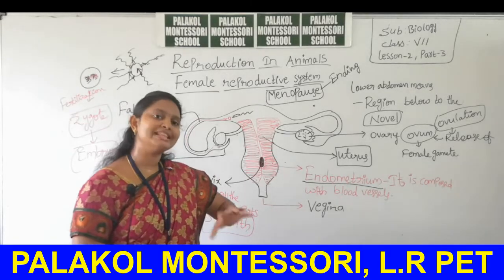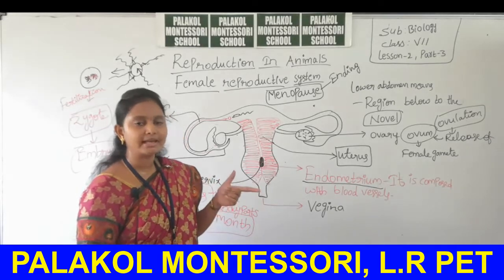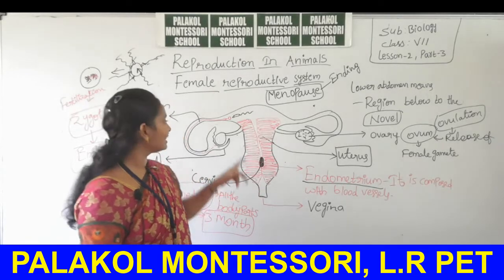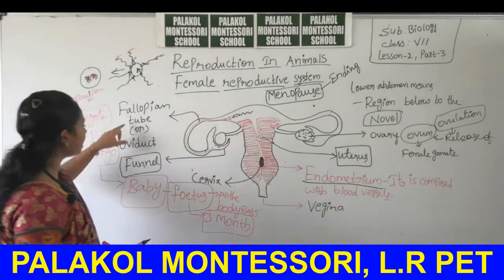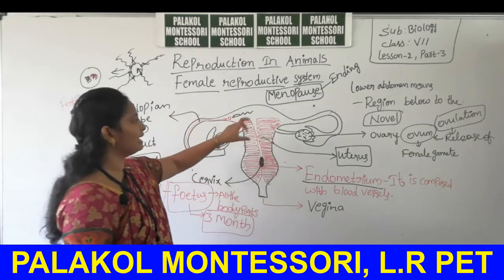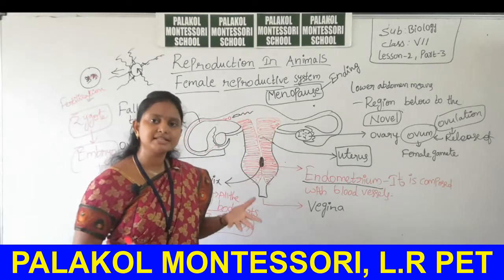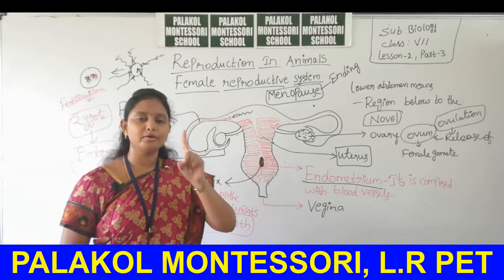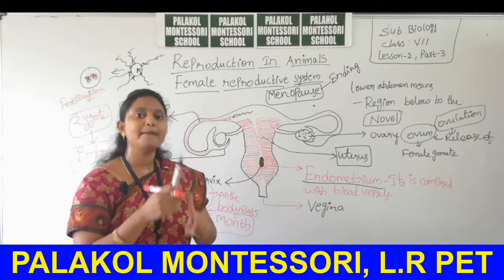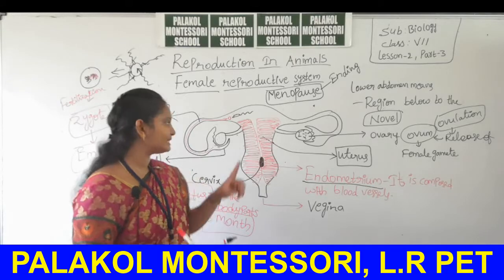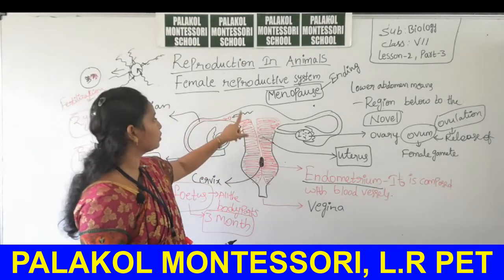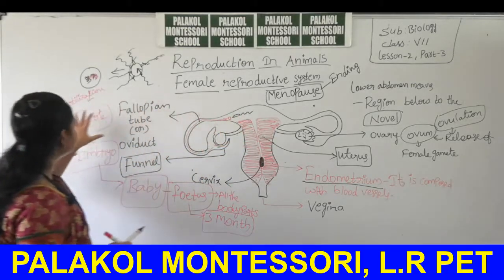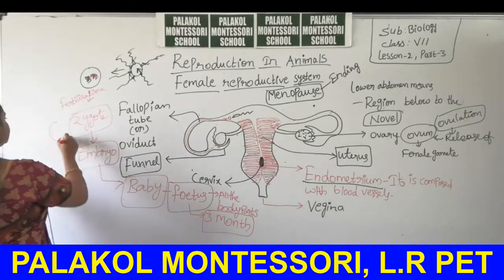When sperm cells enter at the region of the fallopian tube or oviduct, only one sperm is capable of fertilizing the ovum. Here these two mix together and form a single cell called the zygote.